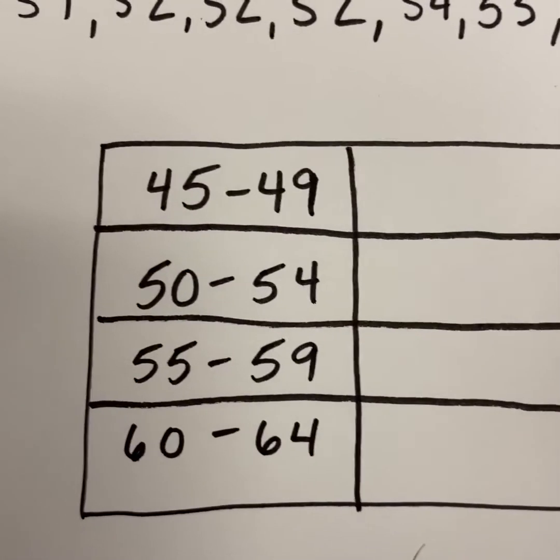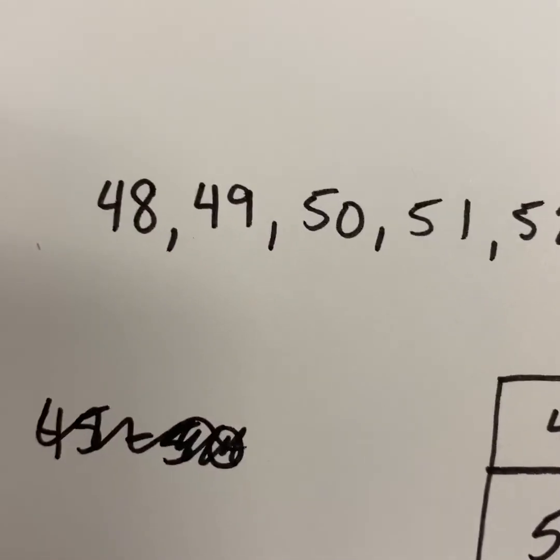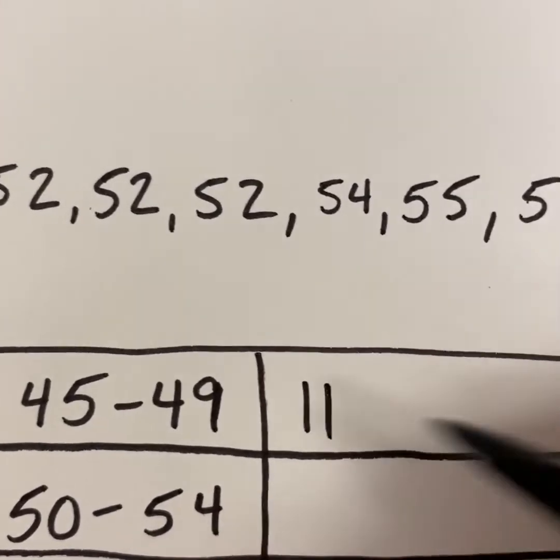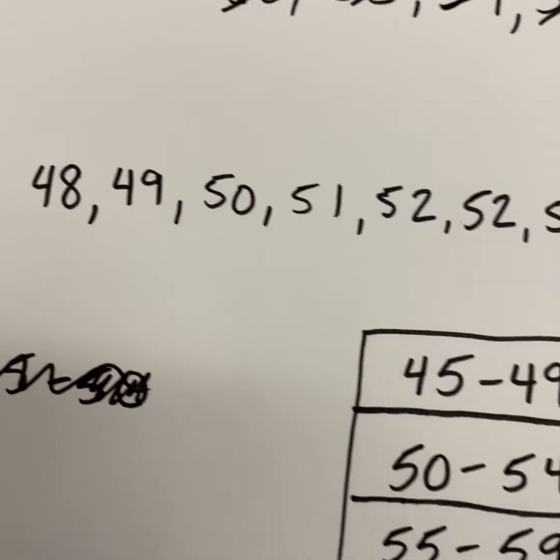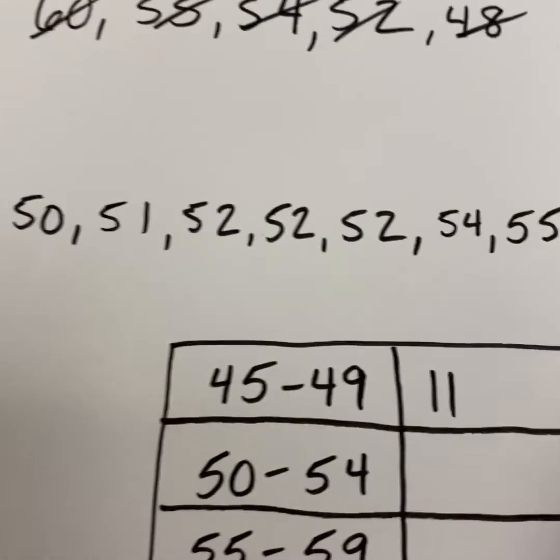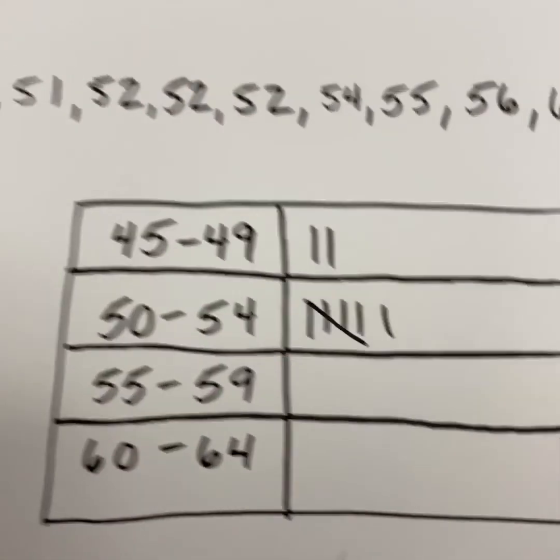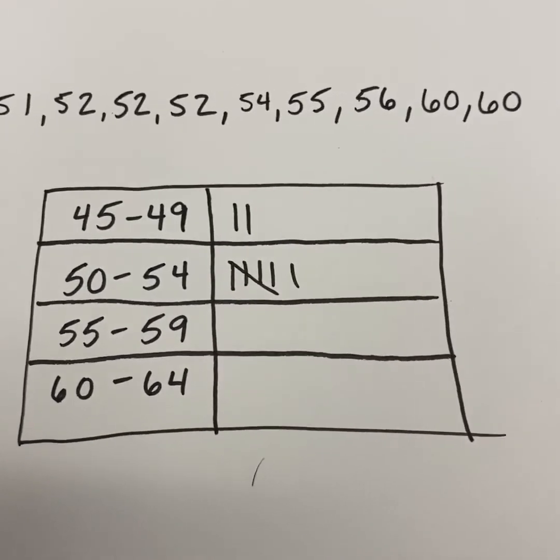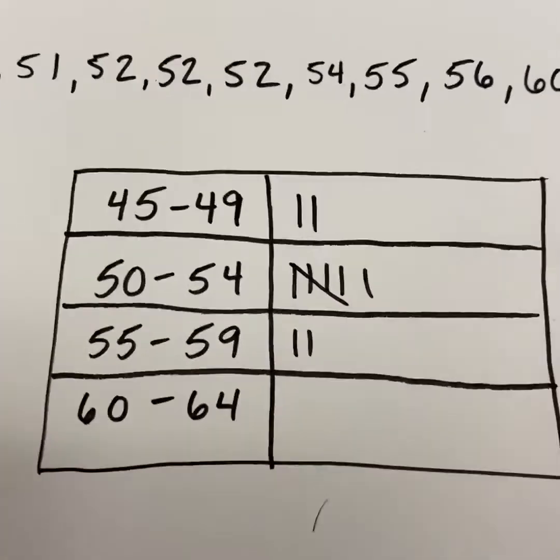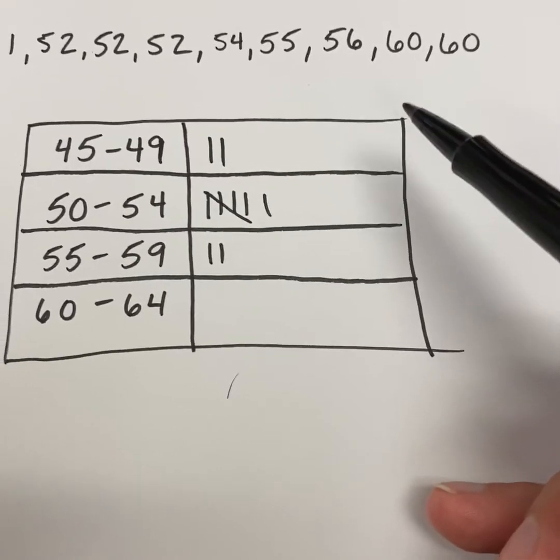So I am looking for all numbers between 45 to 49. We have 2 of them, both 48 and 49 would go in here, so I'll put 2 tally marks in here. 1, 2. How many of them between 50 and 54? 1, 2, 3, 4, 5, 6. Between 55 and 59, well, let's see here. 1, 2 of them. My voice cracked, that's fine. And how many are between 60 and 64? Well, there's only 2 left, right?